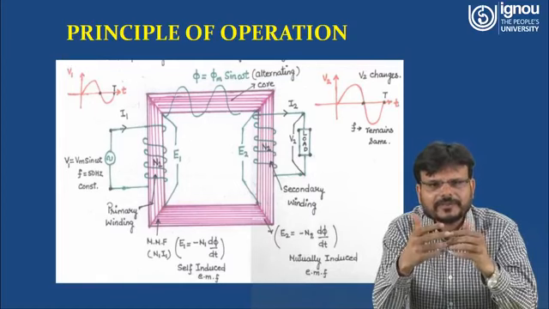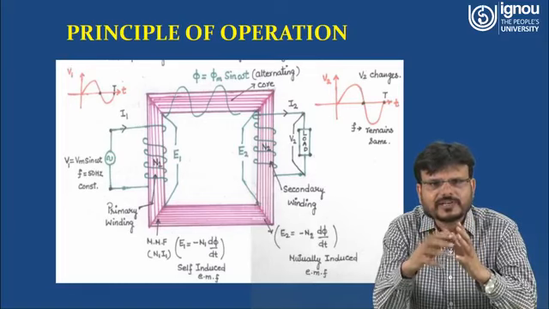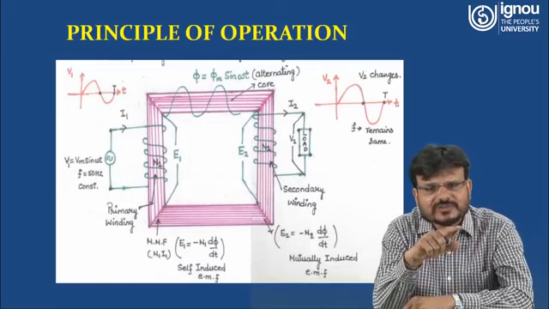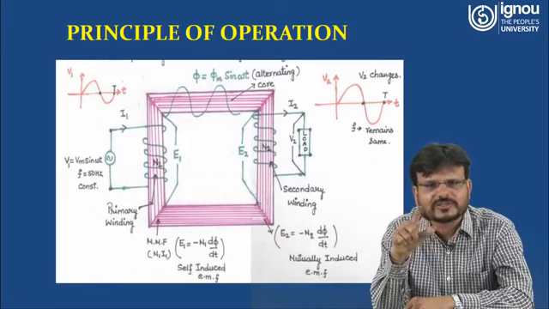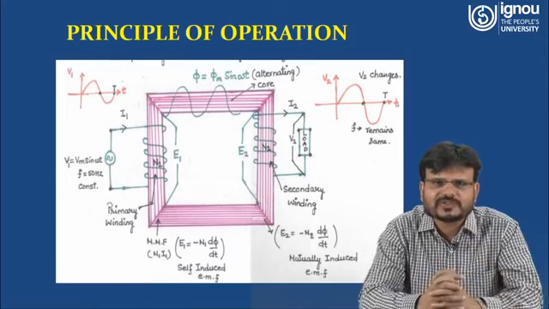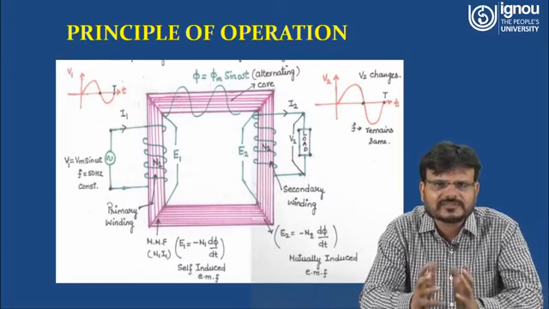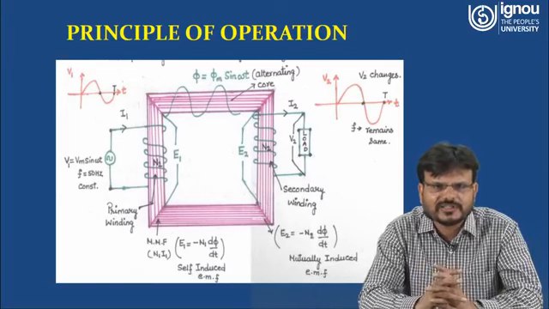Now what is happening? You are able to get the induced EMF, and due to this you are able to produce the flux. Now this flux will transfer through the lamination of the core toward the secondary side. That flux is denoted as phi is equal to phi m sin omega t. Phi m means the maximum flux, and sin omega t shows it is sinusoidal in nature.